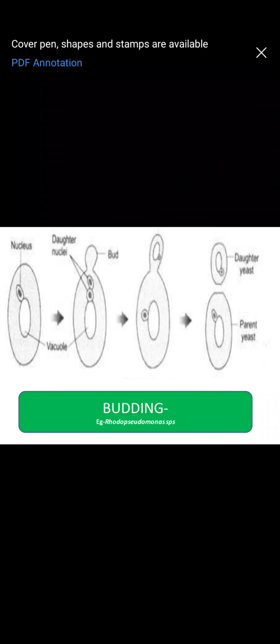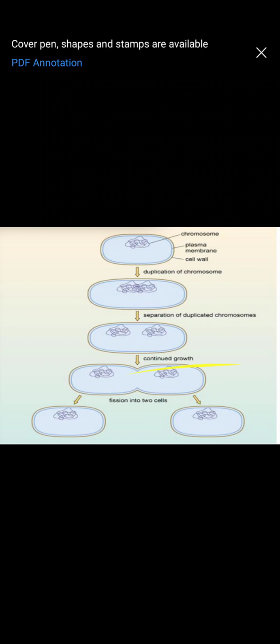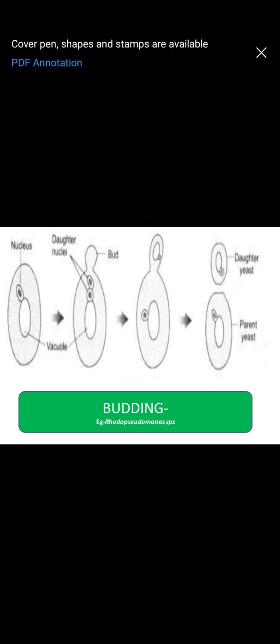The next one is budding. Now what is the example for binary fission? Bacillus subtilis, that's for rods, and Staphylococcus aureus, that is for cocci. So they also undergo binary fission. Most of the bacteria undergo binary fission. The next method is budding. An example for that is Rhodopseudomonas species. So over here what happens is, generally there is a cell, the bacterial cell.